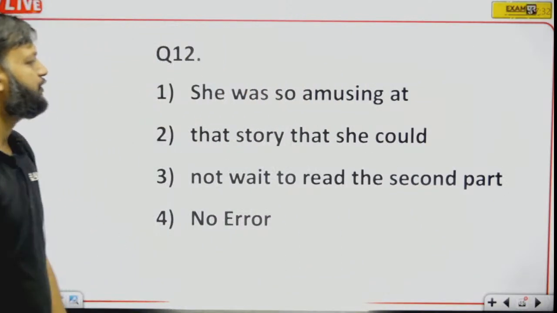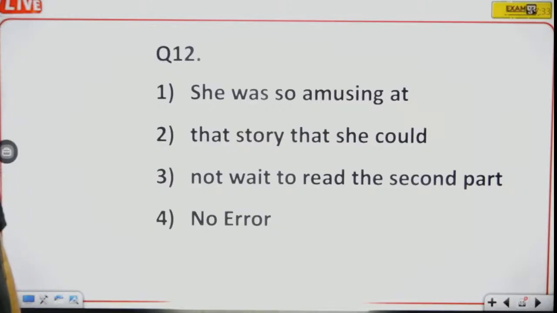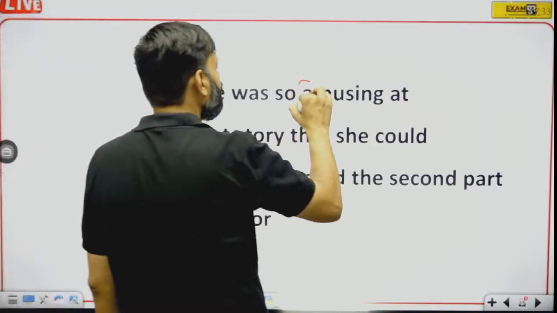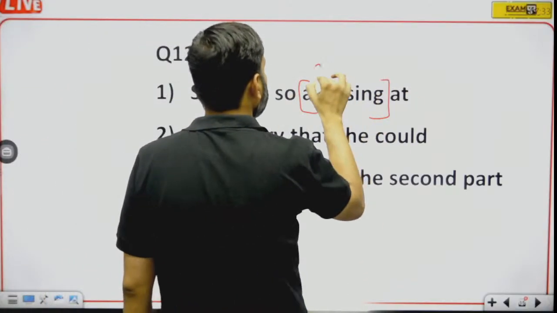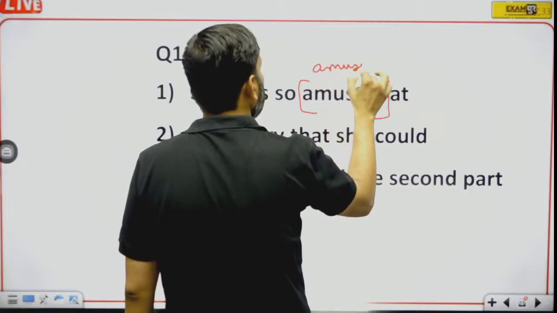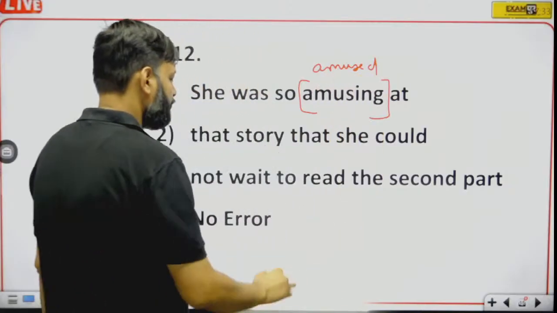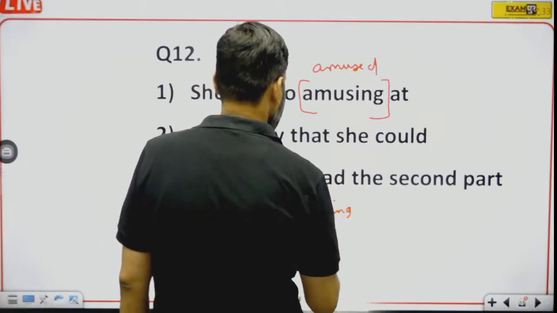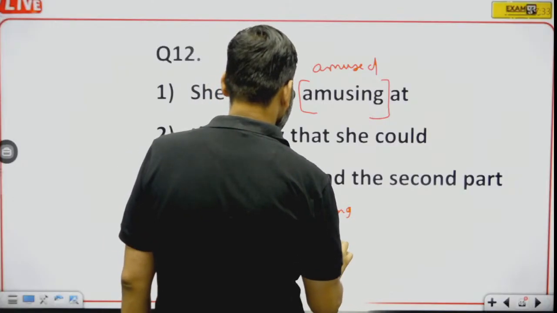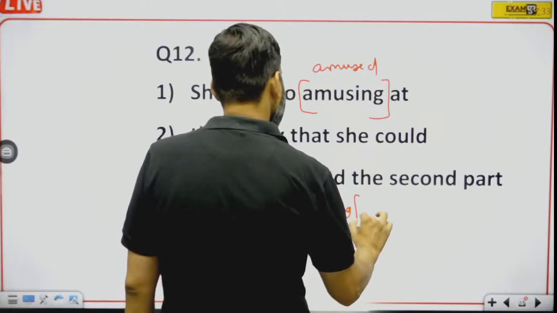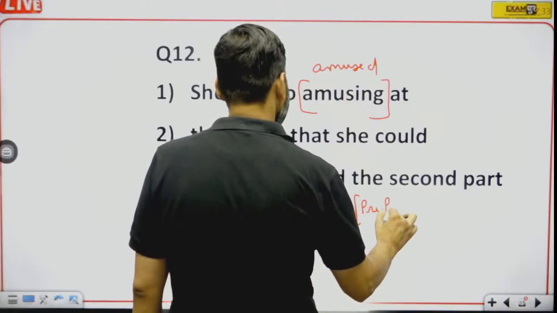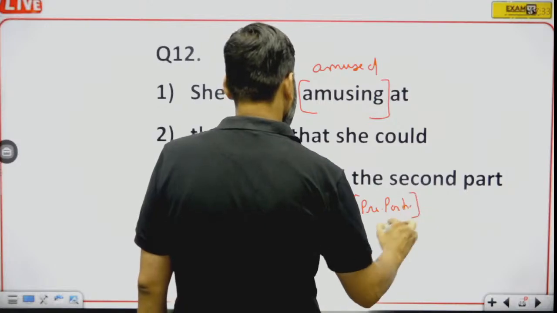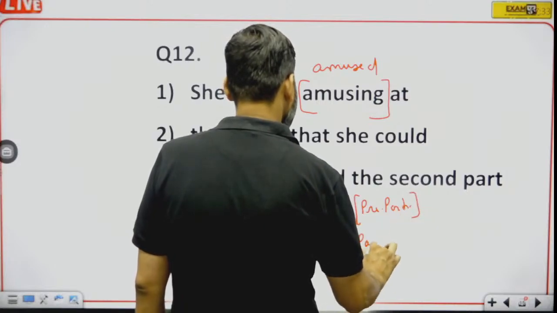Now question number 12. She was so amusing at that story that she could not wait to read the second part. She was not amusing. She was so amused. See the difference between amusing and amused. Amusing is present participle and amused is past participle.